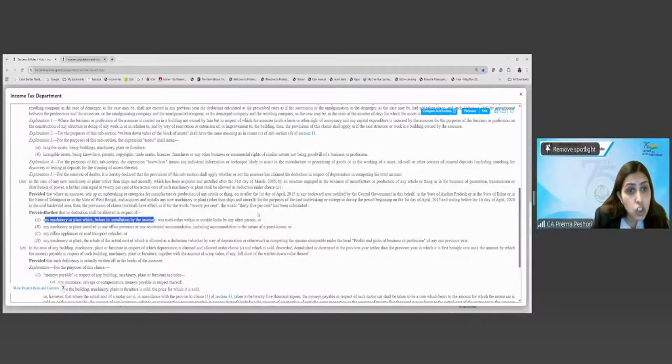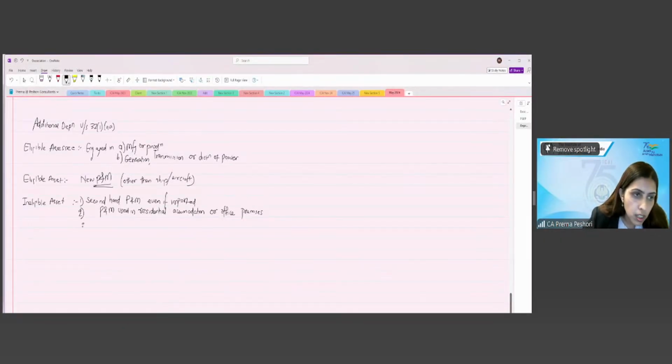Any plant or machinery which is in the nature of any office appliance or road transport vehicle. So any office appliances or road transport vehicle are not eligible.